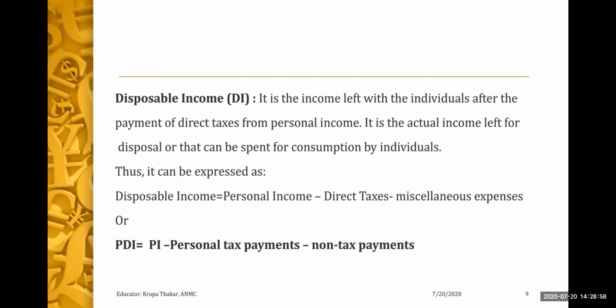For example, if your income is 80,000 per month, when you receive the salary, some amount is deducted in the form of tax. Let's say the tax deduction is 2,000 and your income is 80,000. So on hand, you have received 78,000. That 78,000 is your disposable income after the deduction of taxes.